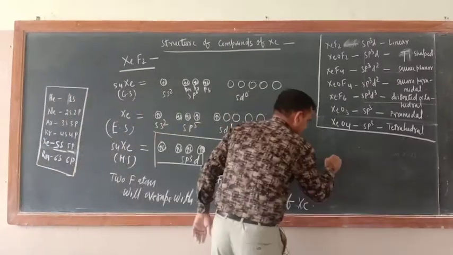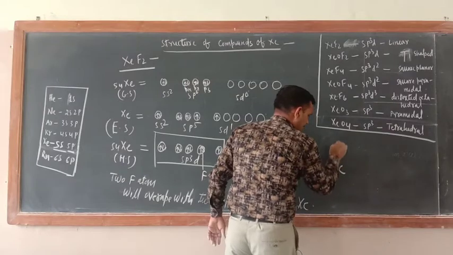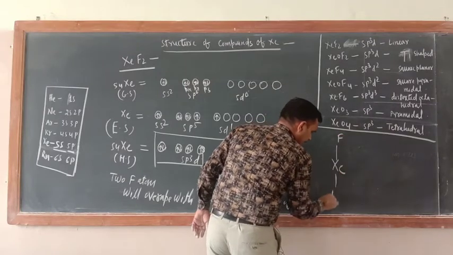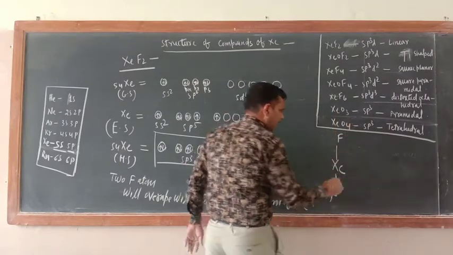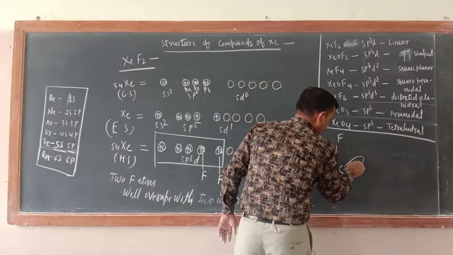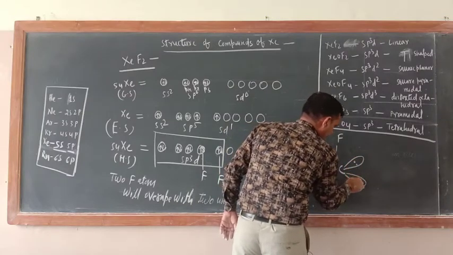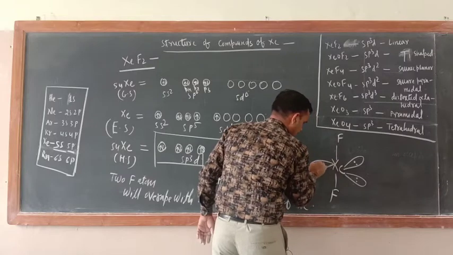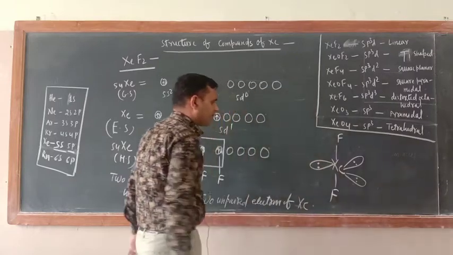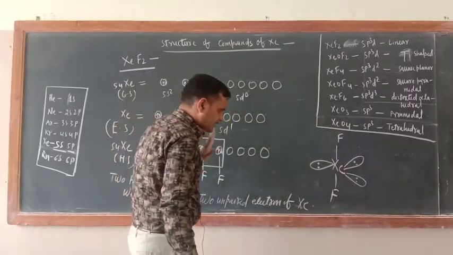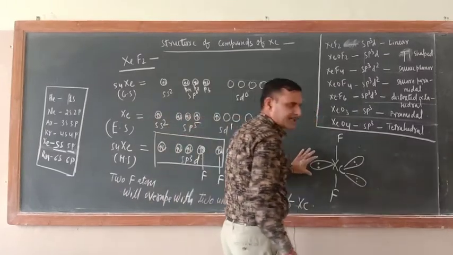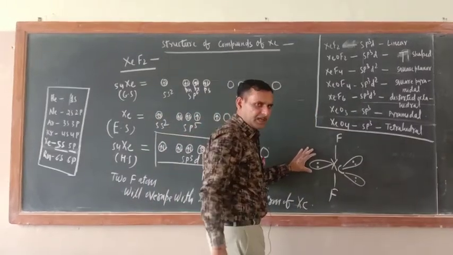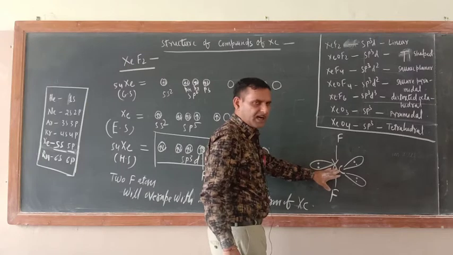So this is xenon. Now this is fluorine, this is fluorine. This is bond pair. Now 1 lone pair, another lone pair, and this will also be a lone pair. Correct or not? So actually what is their shape? Now a lone pair is related with 1 atom's nucleus, so they are present with the central atom only.